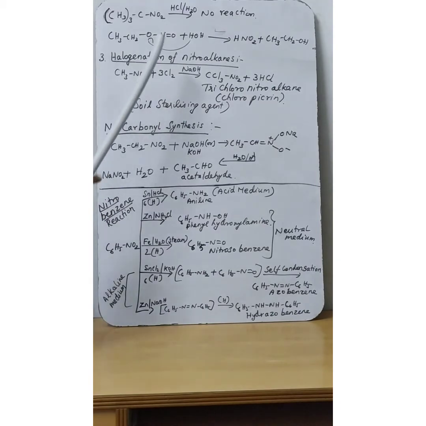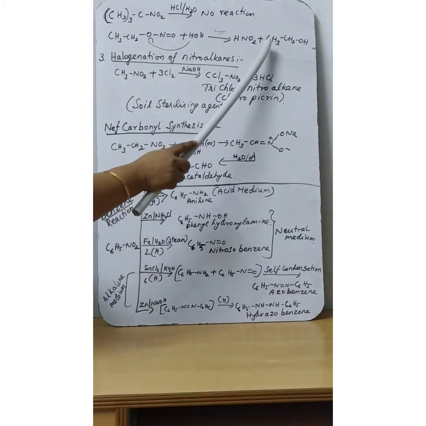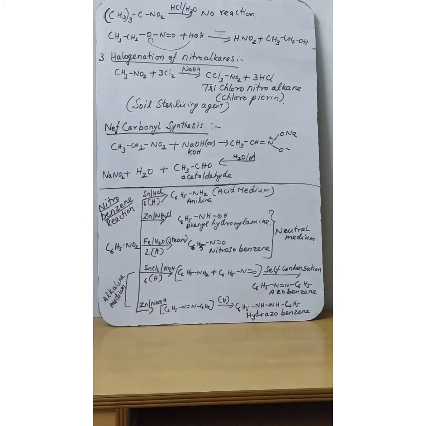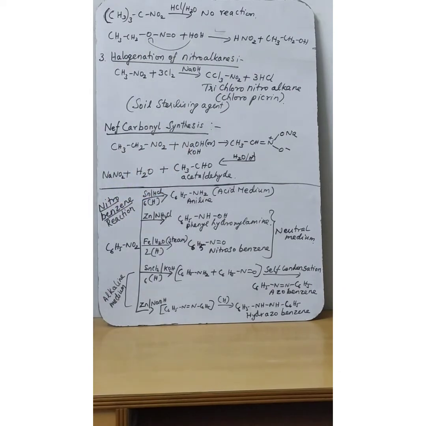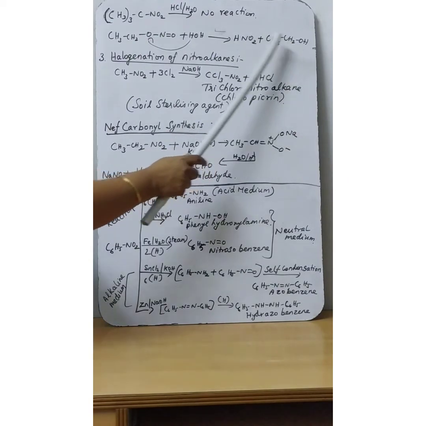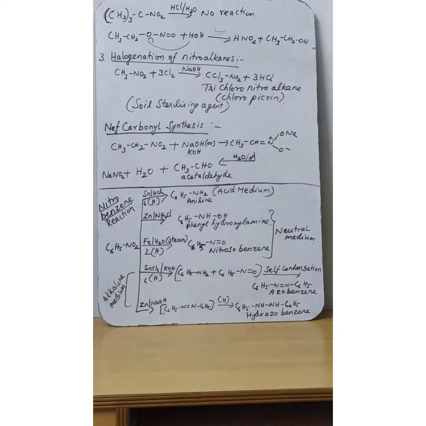What will happen? One hydrogen from the water molecule will come and attach to this, and it will be removed as what? Ethyl alcohol. The balance OH will come and attach, and it will be removed as HNO2, nitrous acid. So an alkyl nitrite like ethyl nitrite will undergo hydrolysis. It will give ethyl alcohol and nitrous acid as the products.